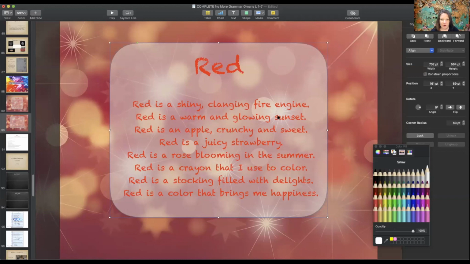Red is an apple, crunchy and sweet. Apple renaming red. Red is a juicy strawberry. Red is a rose blooming in the summer. Red is a crayon that I use to color.